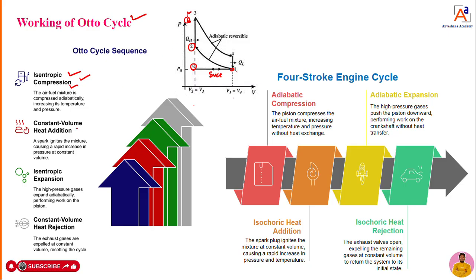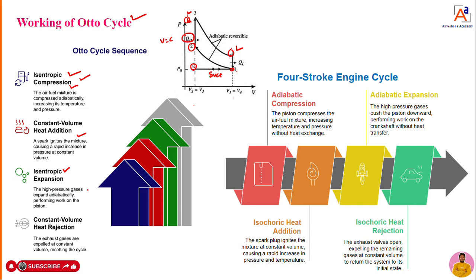At 2 to 3, we are going to supply a certain amount of heat. That heat supplied is represented as QH, QS or QA, at constant volume. At constant volume, heat is supplied to the engine. Once heat is supplied, expansion takes place from 3 to 4. That expansion we can call isentropic expansion or adiabatic expansion. There is no heat transfer at all. The piston moves from TDC to BDC.